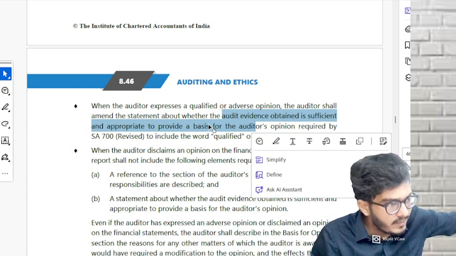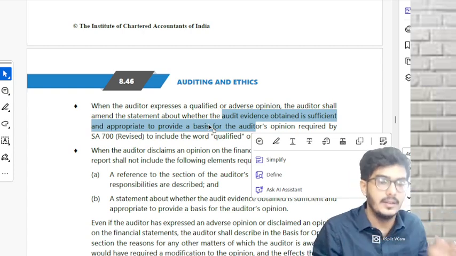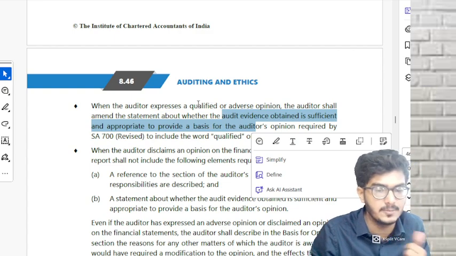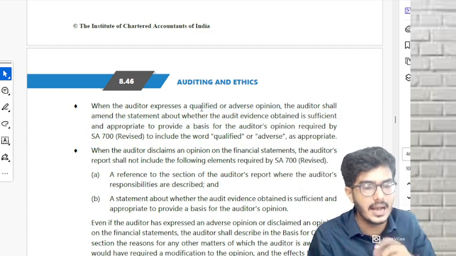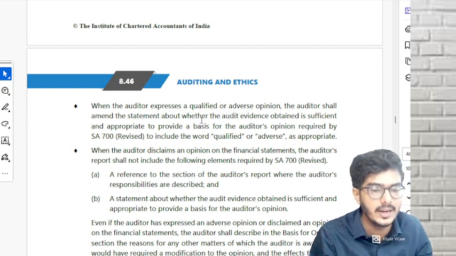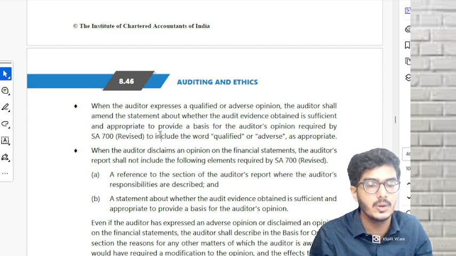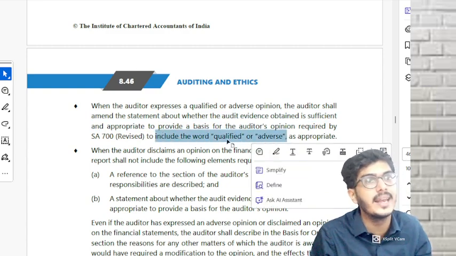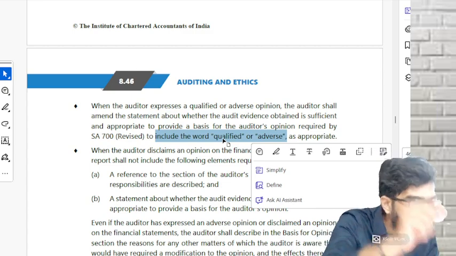See, that is applicable when you give an unmodified opinion. When it is a modified opinion, especially qualified and adverse, please amend that statement. Don't write that you obtained PSI. You are going to write whether the audit evidence obtained PSI, to include the words qualified and adverse. Add those words, qualified and adverse.